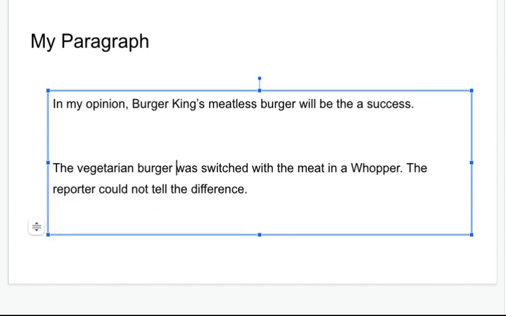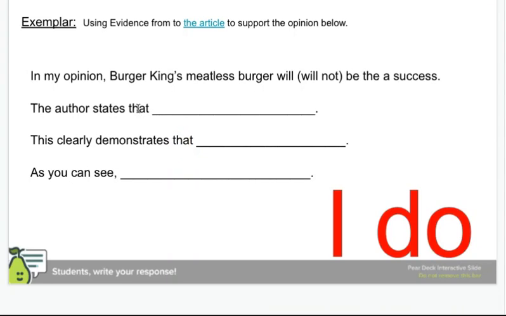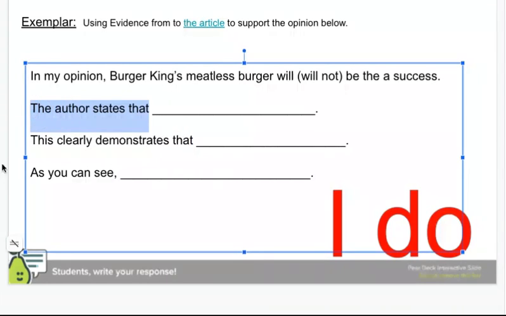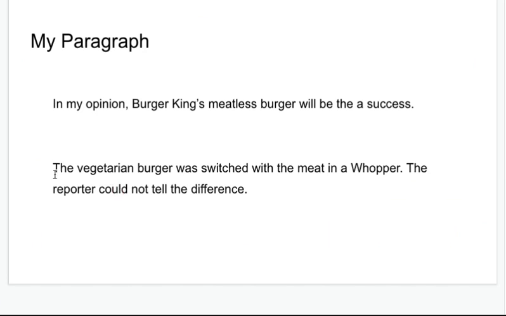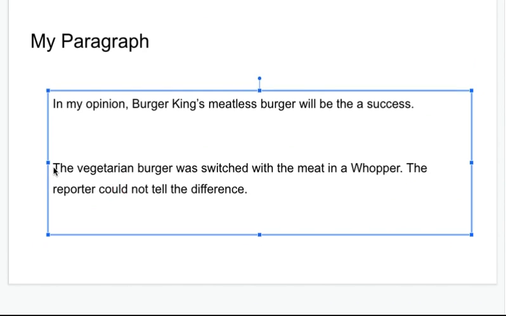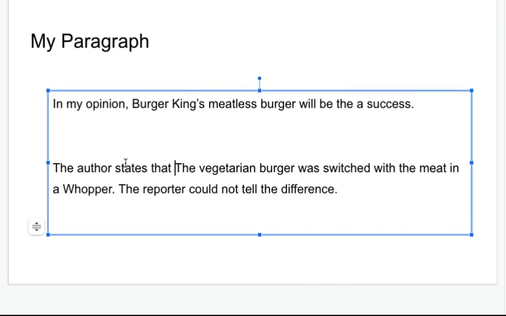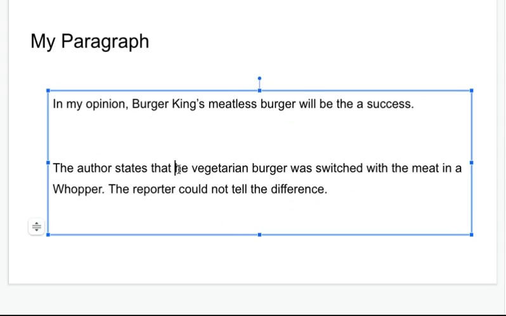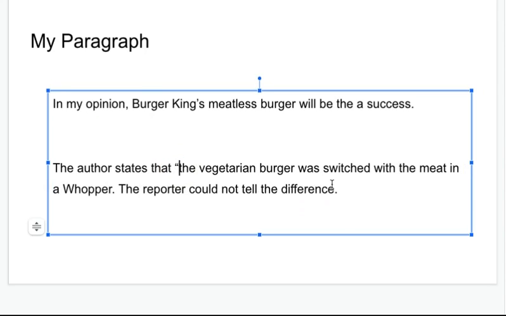All right. And I also have to go back here and get the statement. The author states that. And I don't know who the author is, so I don't have to say a name. There's no name on the article itself. And I copied and pasted that. So the author states that the vegetarian burger, I need to put this in quotes, was switched with the meat in a Whopper. So the reporter could not tell the difference.